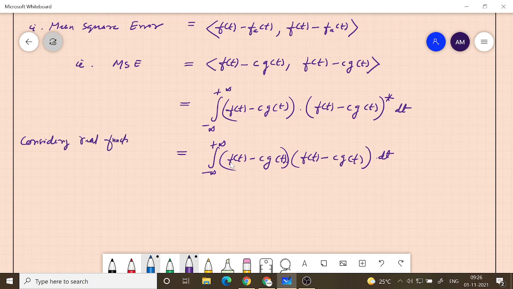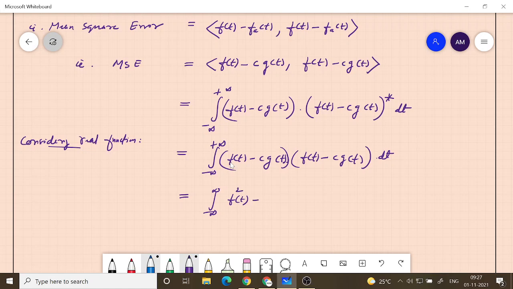But in general, we will also do the same exercise with complex functions. With real functions, you just need to multiply this. So f of t multiplied with itself is the square of that.